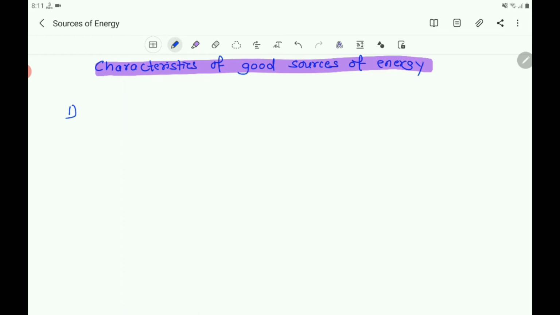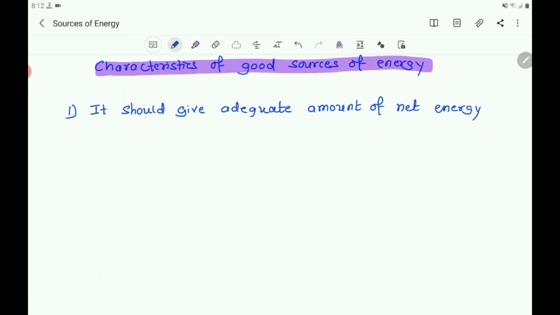First one you write, it should give an adequate amount of net energy or work per unit volume of mass.